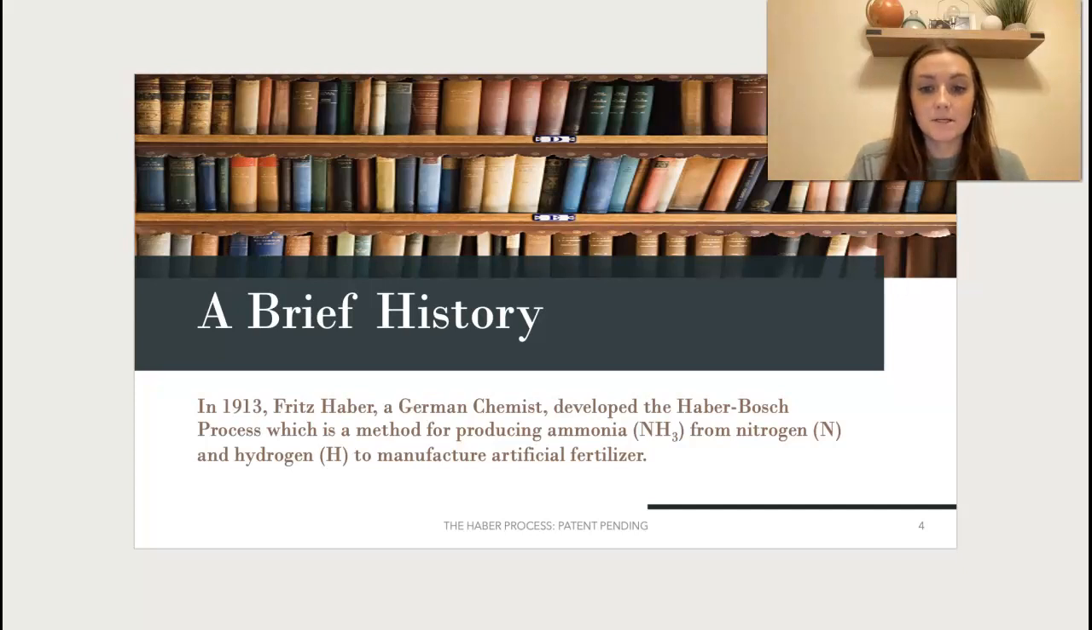So in 1913, Fritz Haber, a German chemist, developed the Haber-Bosch process, which is a method for producing ammonia, or NH3, from nitrogen, N, and hydrogen, H, to manufacture artificial fertilizer, or ammonia. This process, however, is considered controversial due to its pollution of ground and drinking water that can bioaccumulate in food chains, and we will discuss this further later on.